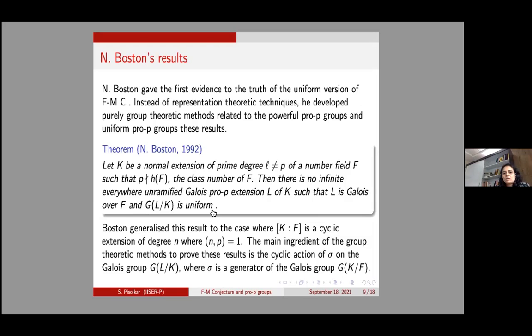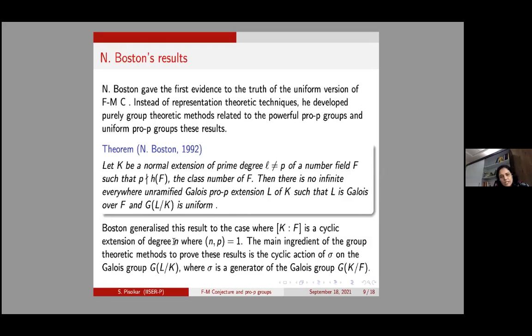This is the first evidence for the Fontaine-Mazur conjecture, where our set S of ramified primes is actually empty. So we are talking about an everywhere unramified Galois pro-p extension.